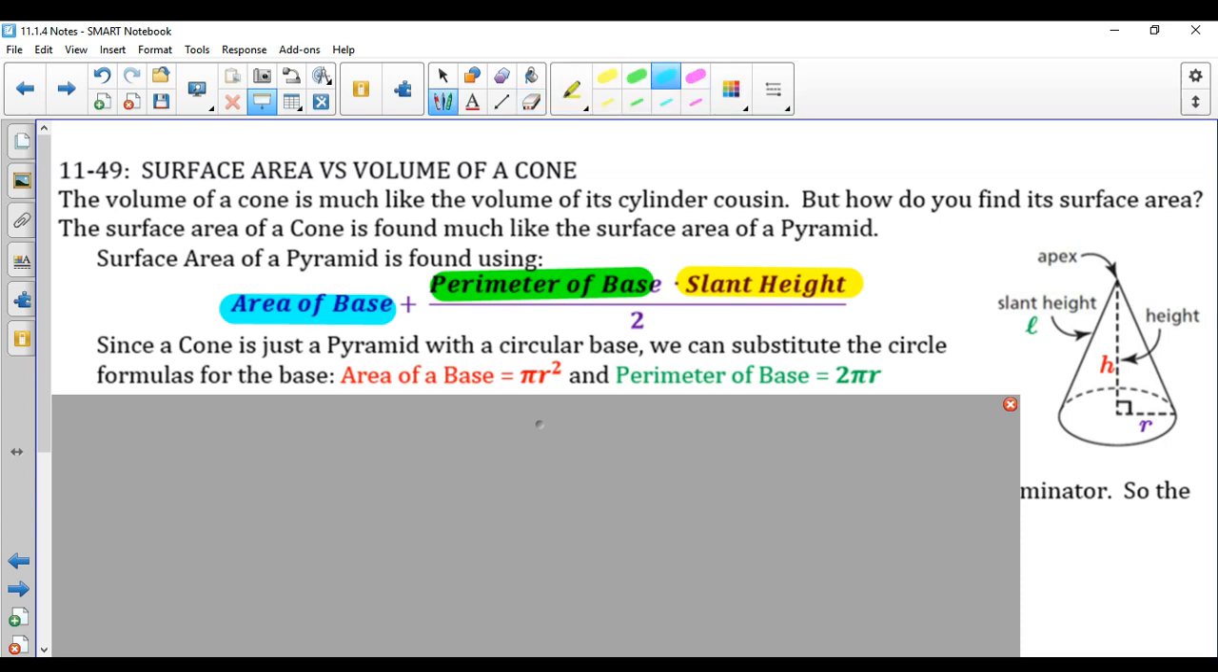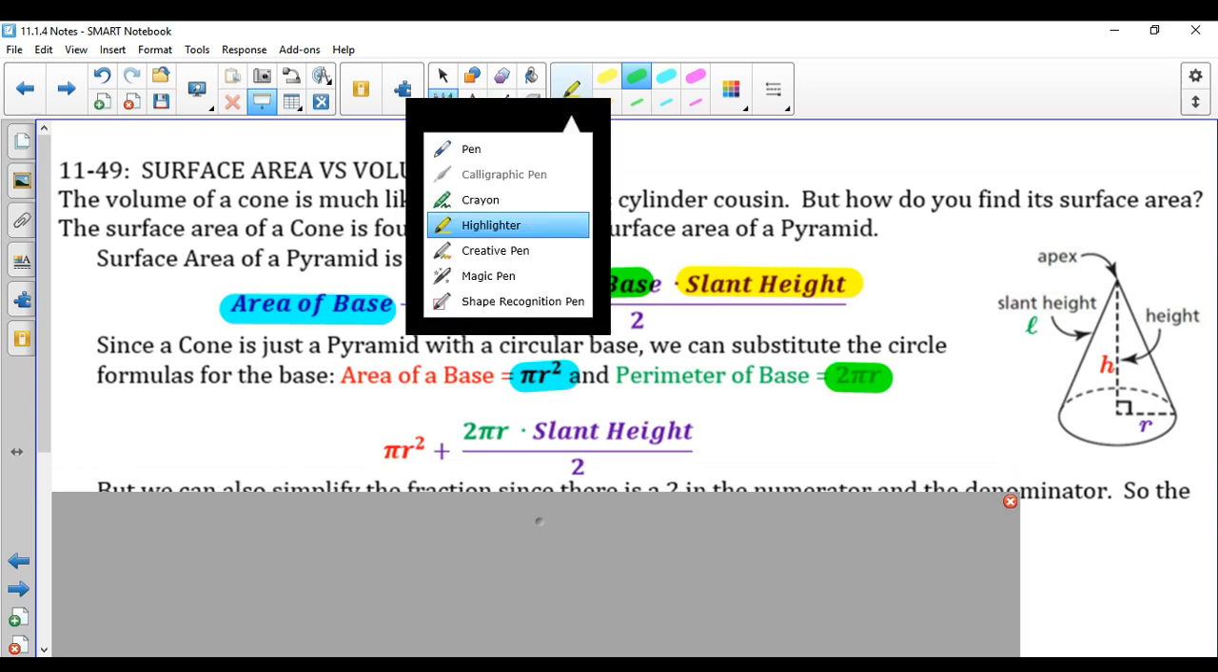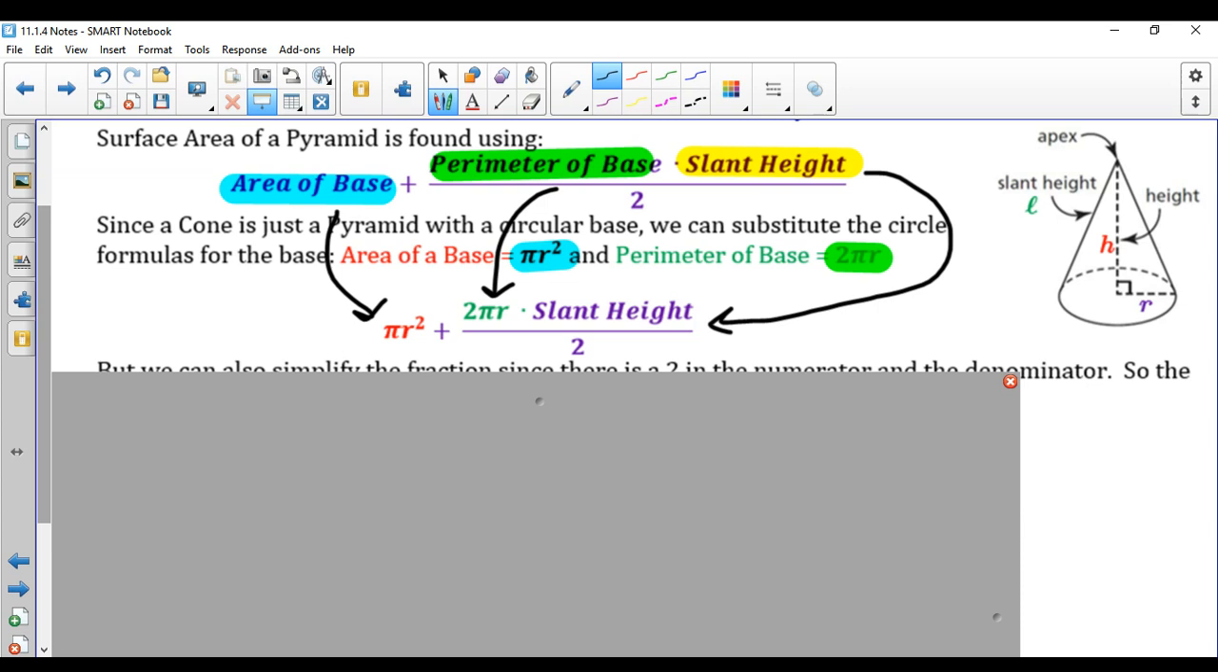So there we go. Area of the base would be pi r squared, and the perimeter of the base would be our 2 pi r. So we're going to substitute that in. We can see that we've done that. Area of the base, we plugged in our pi r squared. Perimeter of the base, we plugged in our 2 pi r. We've kept the slant height, notice, and we've kept our divided by 2, so nothing has changed there. And again, just looking at this, our radius here is our r, and our slant height, there we have our L in green.